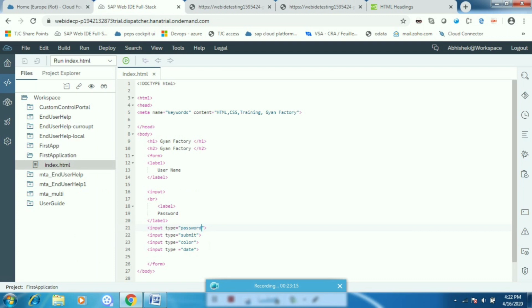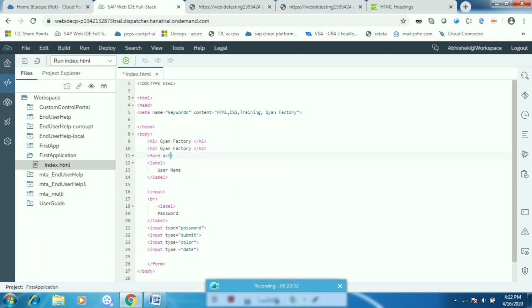Now for example, if I have to submit this, when I click on submit, if I want to call some URL, I can give that action over here in the form.